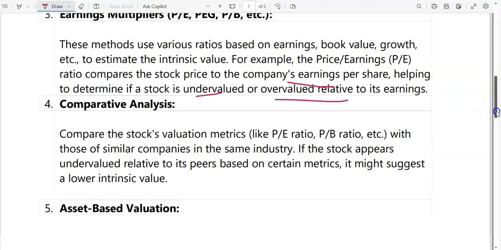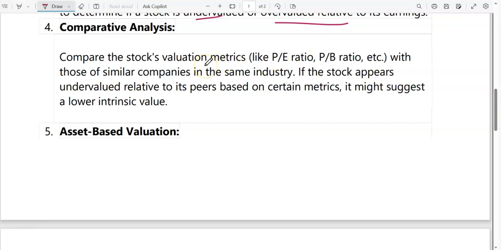Next is the comparative analysis. In comparative analysis, we have to find out other companies in a similar industry or similar business line, and we will compare the other companies' price earning ratio, price to book ratio, and other earning multipliers in the same industry, and we can also judge whether our stock in which we are planning to invest is undervalued or overvalued based on these metrics pertaining to the industry.